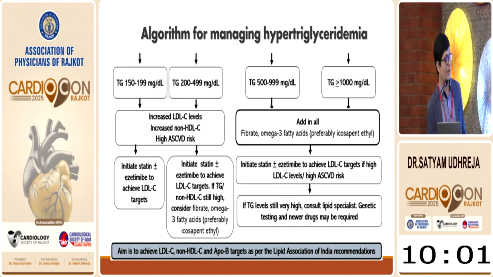Algorithm for managing hypertriglyceridemia, as Solanki sir said, below 500 milligram our target is the LDL. First address the LDL with the ezetimibe and statin, and if further higher triglyceride level even after this, then we can add the icosapentaethyl or fibrate, but less weightage on fibrate, because REDUCE-IT trial shows the mortality benefit in the icosapentaethyl only. And more than 500 milligram, you have to focus first the triglyceride and then the LDL cholesterol.